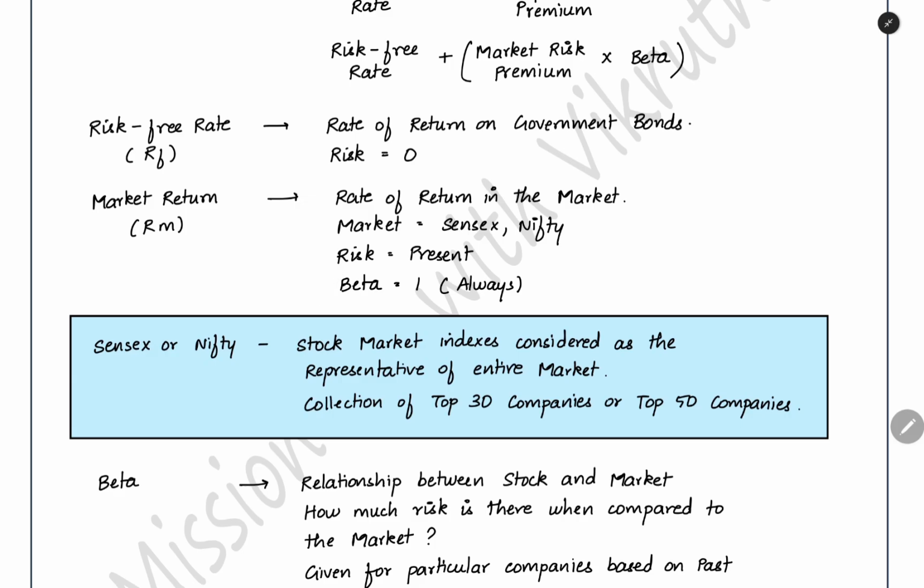For the market return, the beta is always 1. Beta is the riskiness of the investment, the riskiness of the thing, we can say. Whatever the risk that is there in the stock market, we are assuming that as 1 or 100%. 1 is the risk in the stock market.